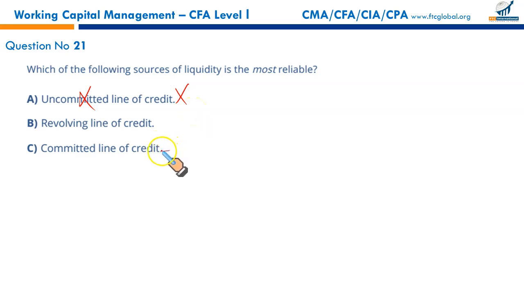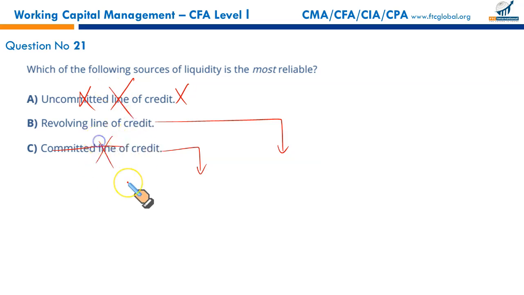Committed line of credit, even though it is committed, is for a specific period of time, mostly less than 1 year. So committed line of credit is basically an overdraft as it is known outside the US. So it is not as reliable. But revolving line of credit typically is for a longer term than the uncommitted and committed lines of credit. So it's a more reliable source of finance.